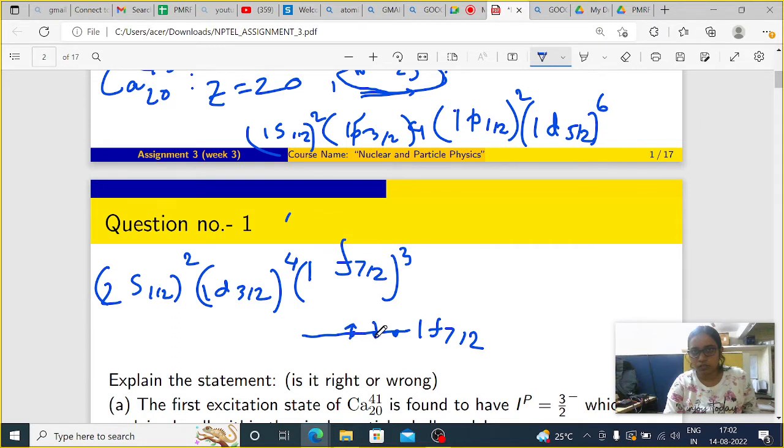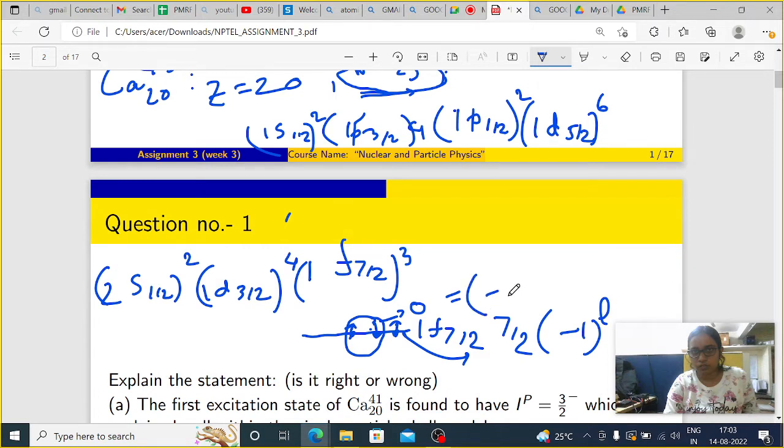These two will give 0, and this will give us 7/2. And parity is minus 1 to the power L, so that means minus 1 to the power 3, odd parity.